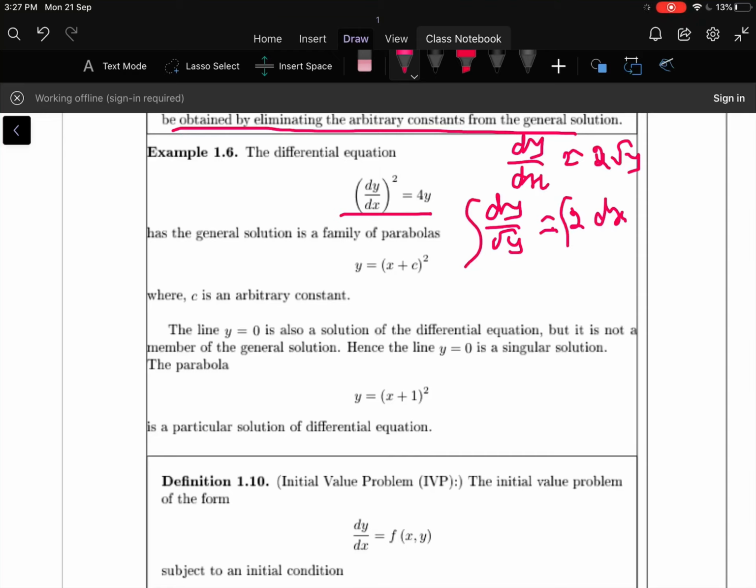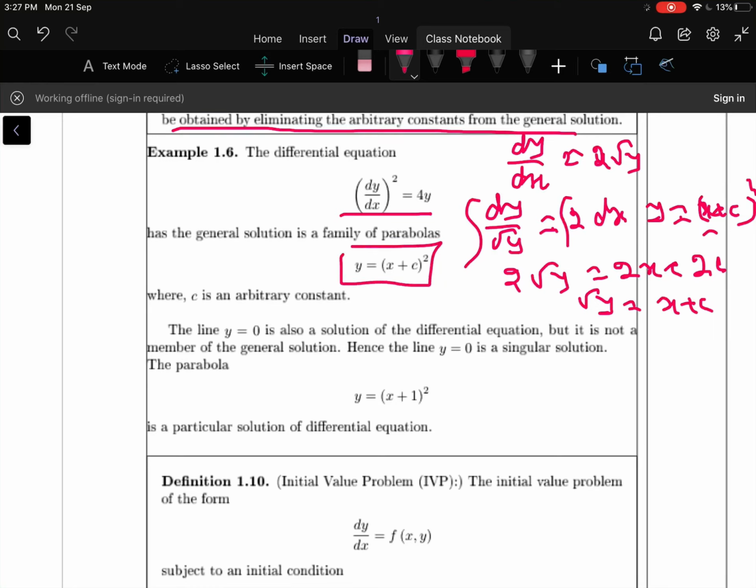Let us integrate this. The integration of 1 by root y is 2 root y, which is equal to 2x plus 2c, where 2c is an arbitrary constant. So root y is equal to x plus c, so y is equal to (x plus c) whole square.